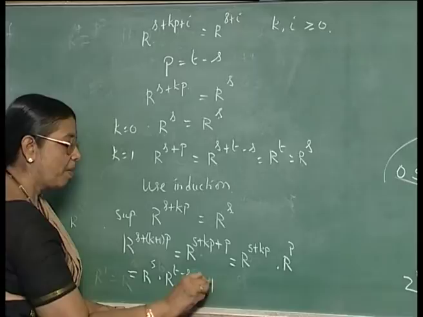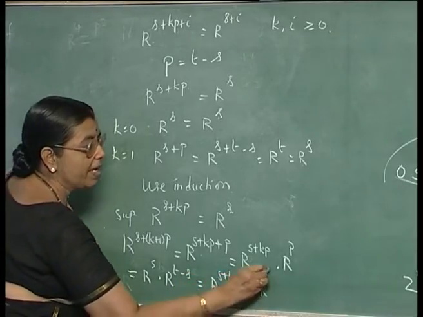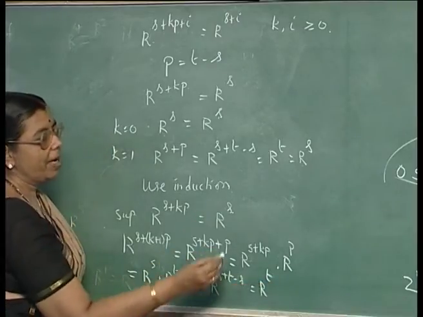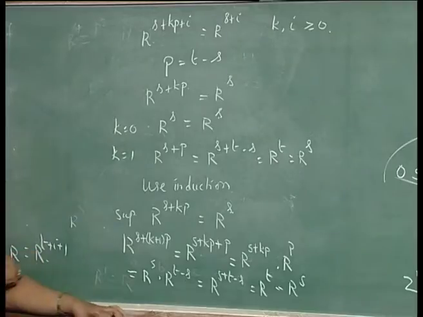So, this is equal to r^(s+t-s) equal to r^t, and we know that by assumption r^t is r^s.